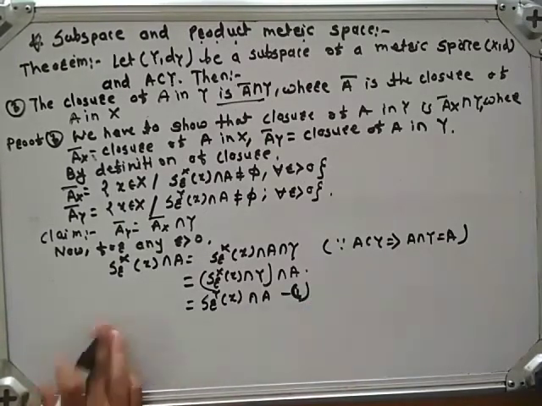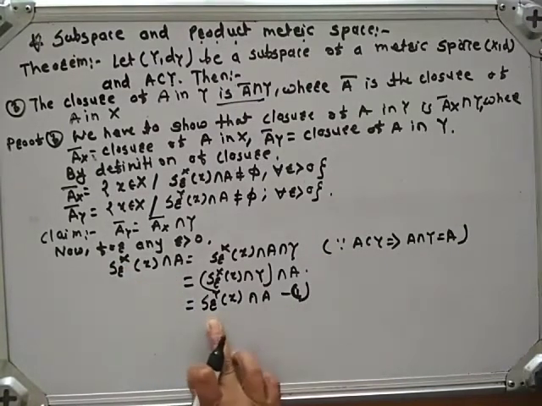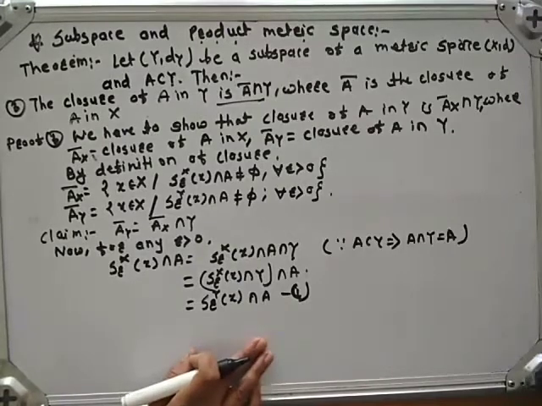Means your equation 1 is S_r^X(x) intersection A is equal to S_r^Y(x) intersection A.